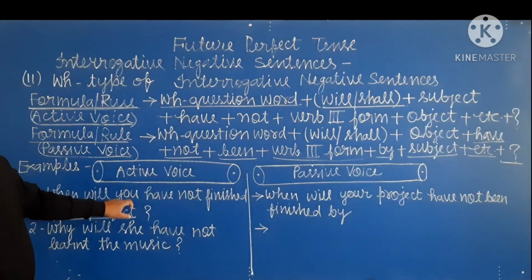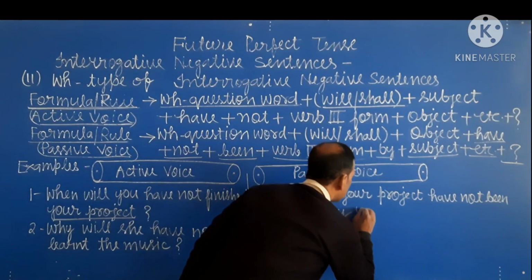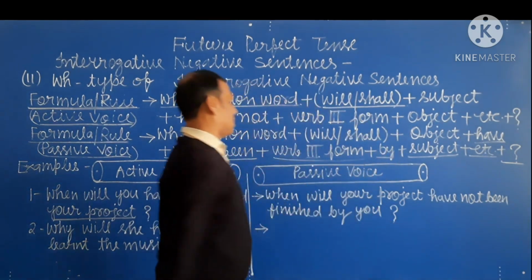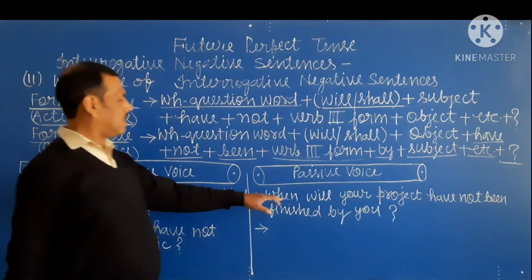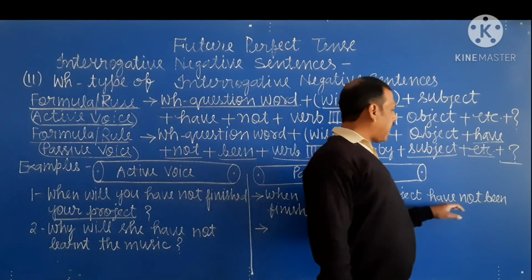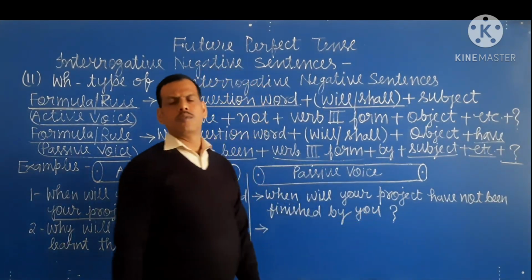Here you is the subject and objective form of you is also you, and at last question mark. So passive voice is, when will your project have not been finished by you.